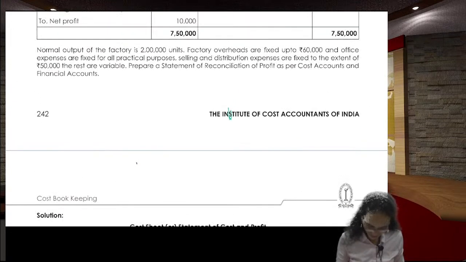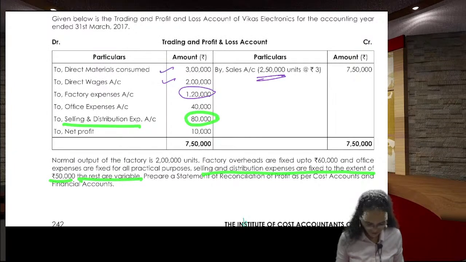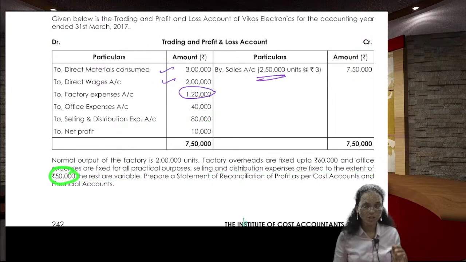Next one. Selling and distribution expenses are fixed to the extent of 50,000 and the rest is variable. Selling and distribution expenses are 80,000 rupees, given, and the fixed portion is 50,000.